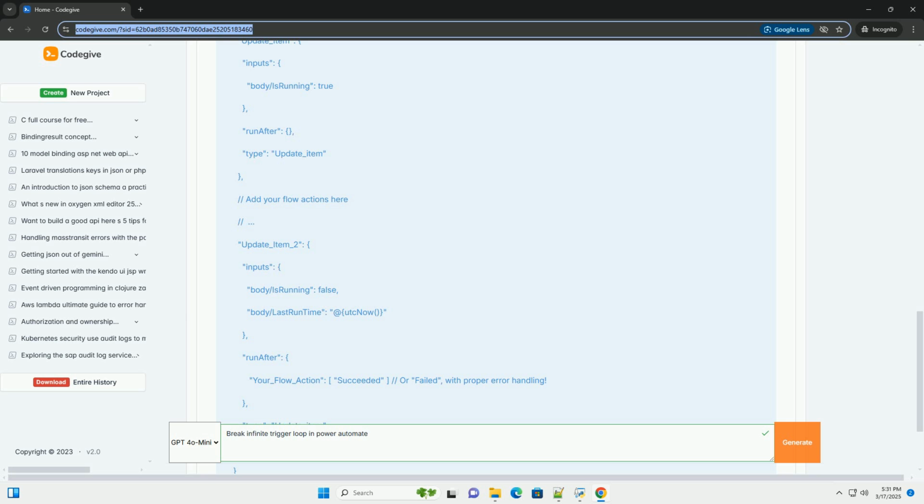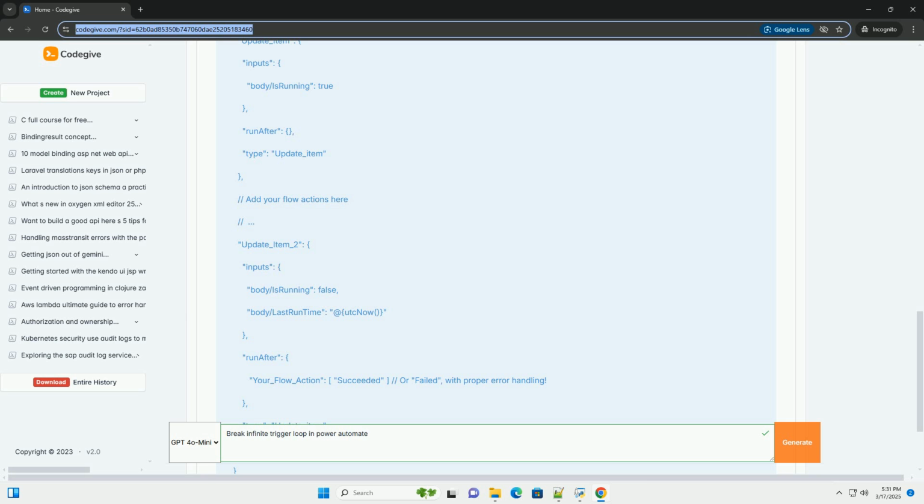Error handling: requires careful error handling to ensure that the is running field is always set to no, even if the flow fails. Consider adding a try-catch block to handle errors and update the flag in the catch block. Code example, partial, for using the scope action and error handling, for robust cleanup.